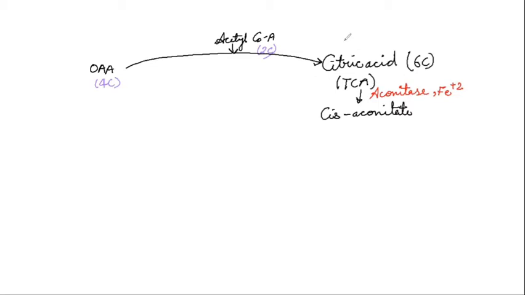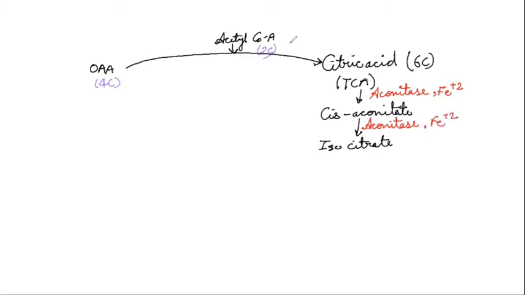The cis-aconitate is also a 6-carbon compound. Now the cis-aconitate will now convert into isocitrate. This conversion is also done with the help of the same enzyme, that is aconitase, in the presence of cofactor Fe+2.